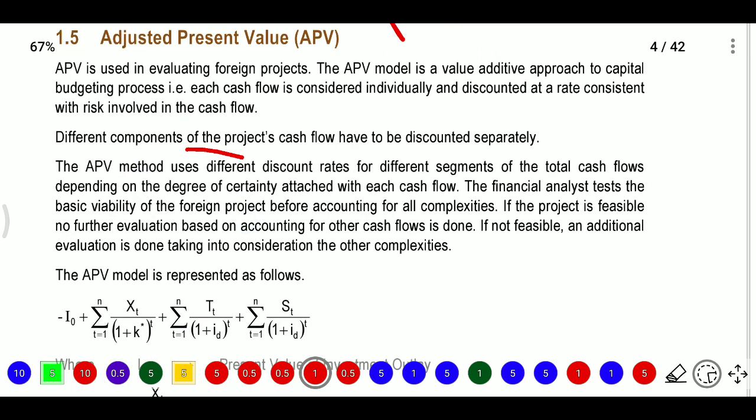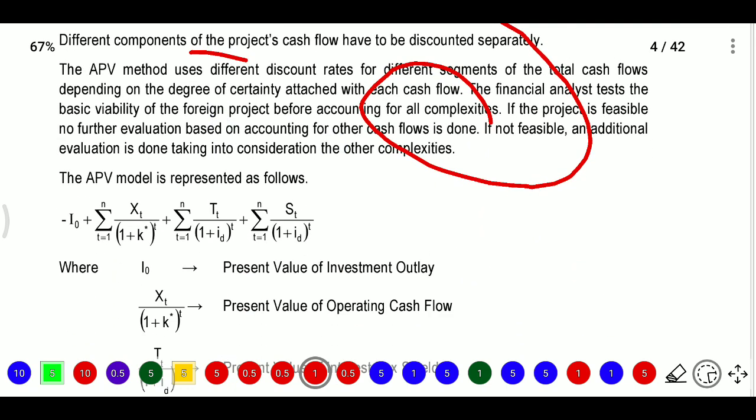Now the APV method uses different discount rates for different segments of the total cash flows, depending on the degree of certainty attached to each cash flow. The financial analysts test the basic viability of the foreign project before accounting for all complexities. If the project is feasible, no further evaluation based on accounting for other cash flows is done. If it is not feasible, an additional evaluation is done taking into consideration the other complexities.